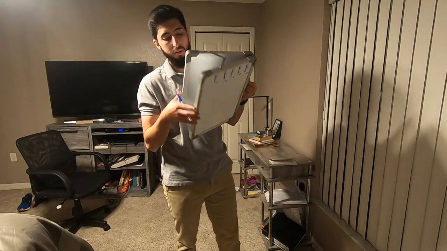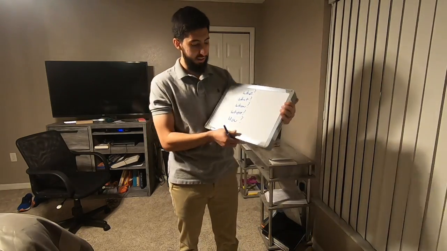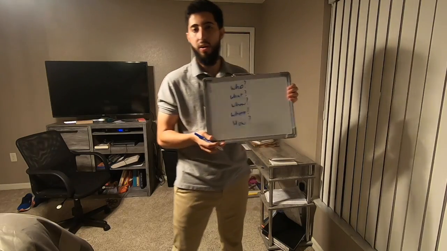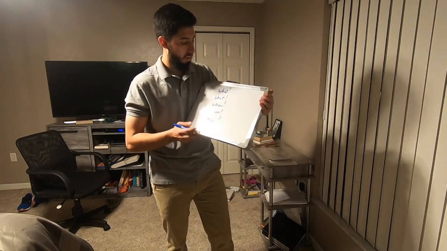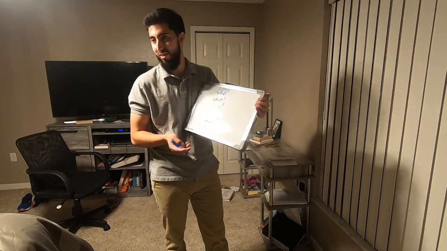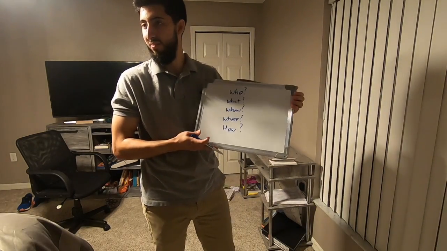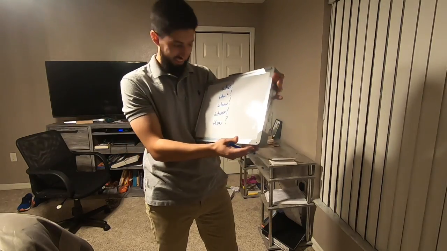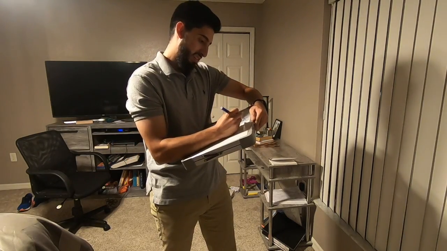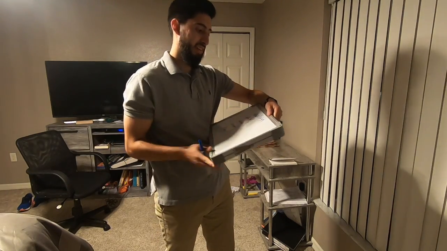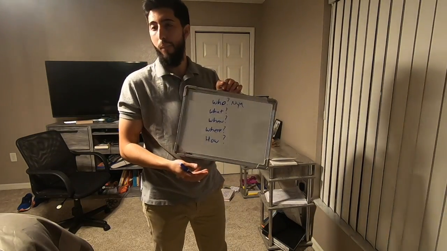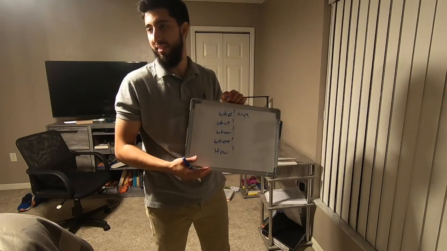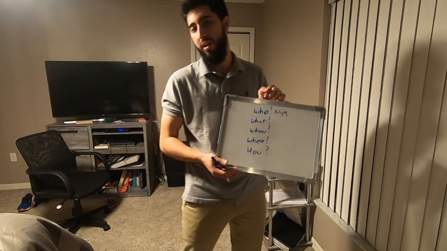Okay. So now we're back and we've been able to do our reading. So we're going to use these question words and we're going to go ahead and figure out, kind of delve a little deeper into the story. So Mari, can you tell me who the story was about? It seems like it's about a young girl named Naya. Good. So the paragraph we read is about a young girl named Naya. Next, what is she doing? What's the action that's taking place in the paragraph that we read?